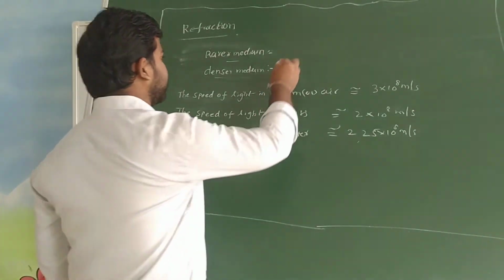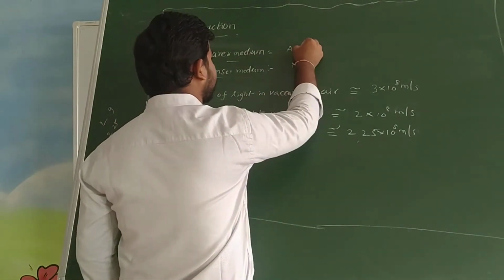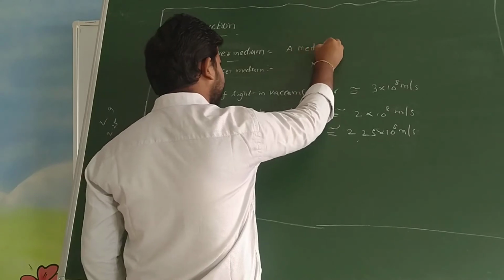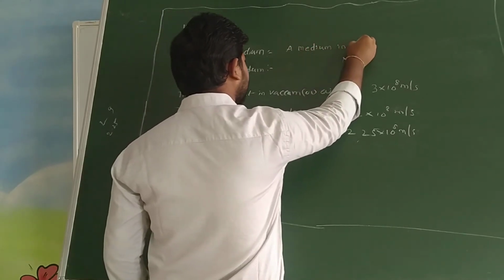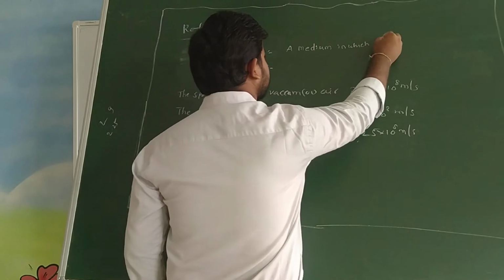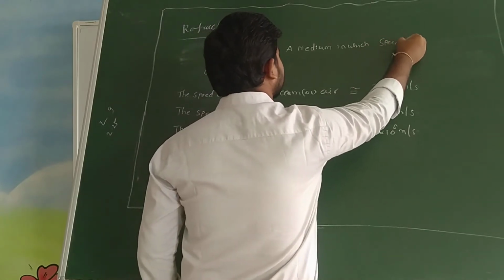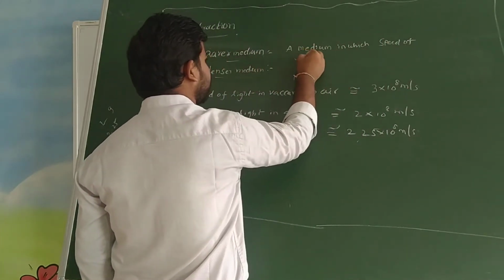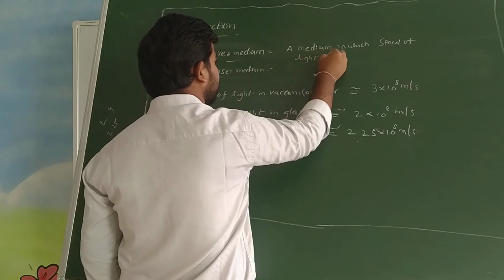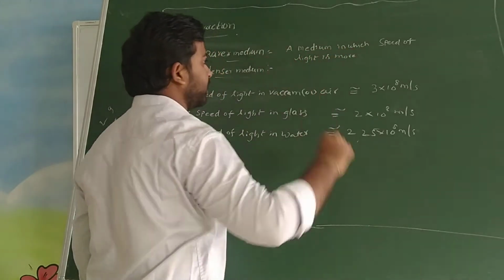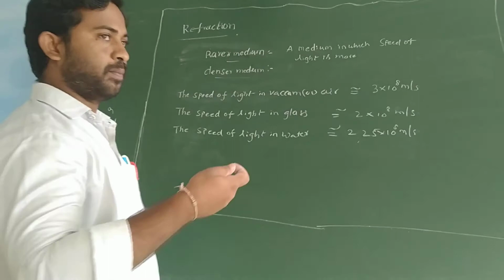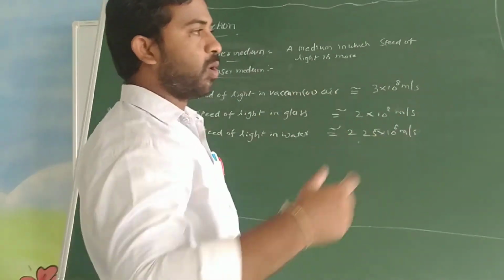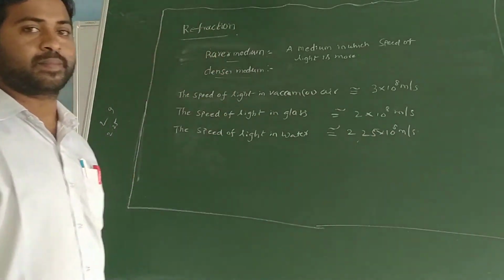So a rarer medium is a medium in which the speed of light is more. If you take one particular medium in which the speed of light is more, we say it is a rarer medium. Understand?